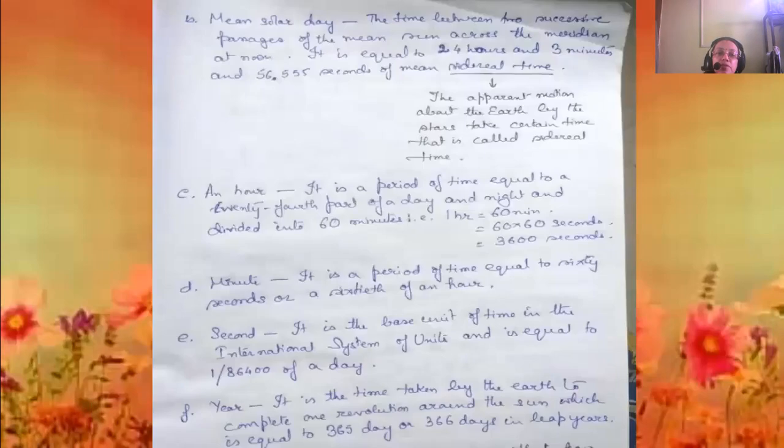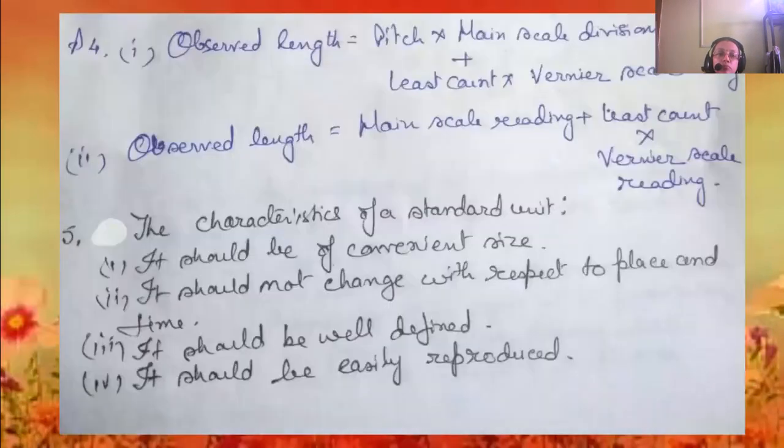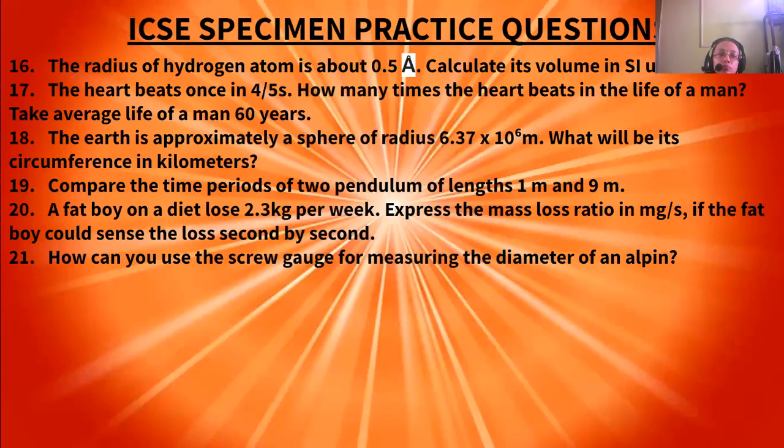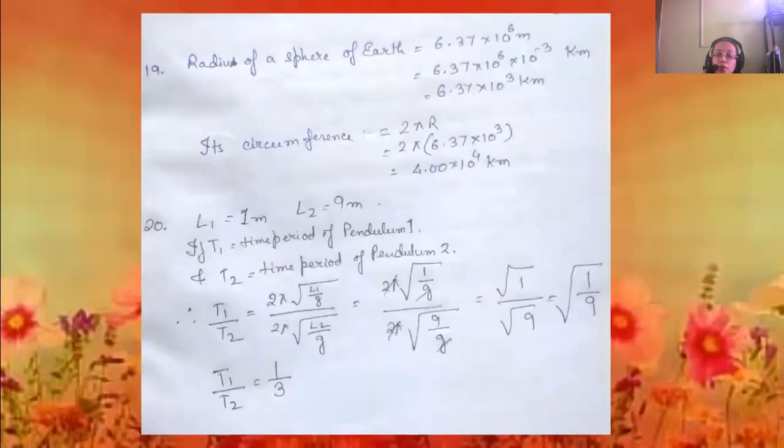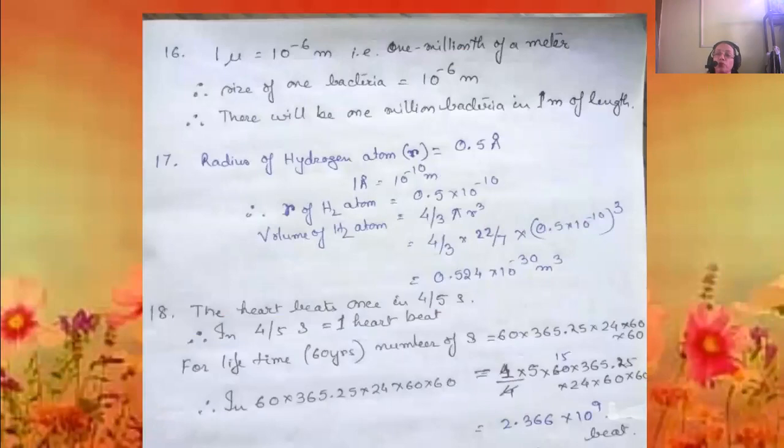Next question is, the radius of a hydrogen atom is about 0.5 angstrom. Calculate its volume in SI units. So 1 angstrom means how much? 1 angstrom means 10 to the power minus 10 meters.